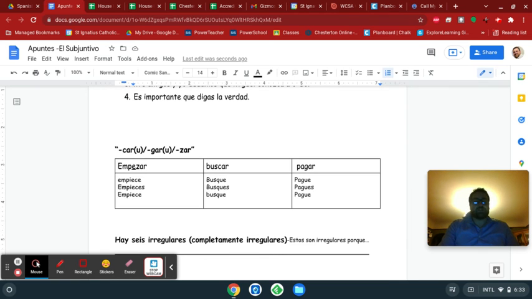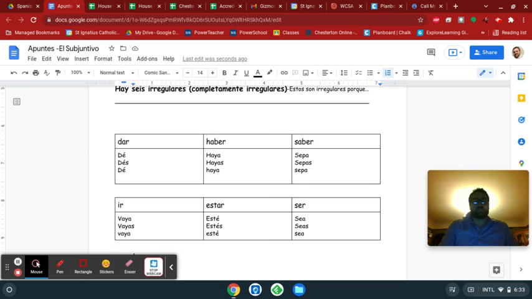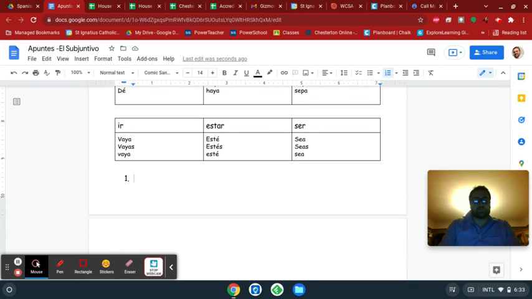And let's try and use some Kargar-Zar verbs, and let's also try to use some completely irregular verbs. So here, espero que tú te sientas. We want to say that you feel better. So I hope that is our trigger. Espero que is our trigger.